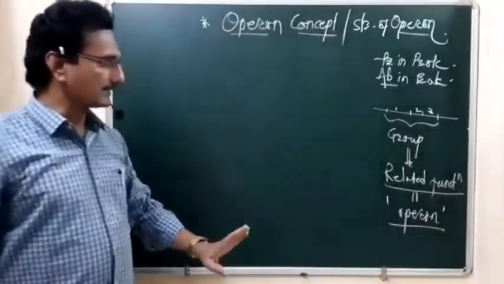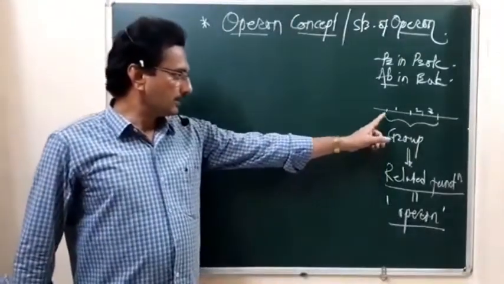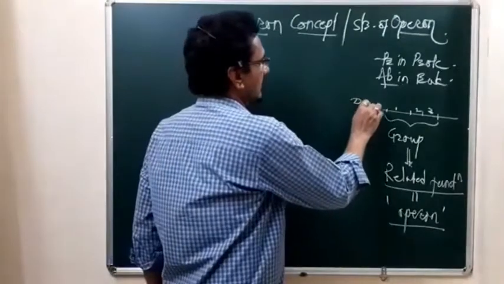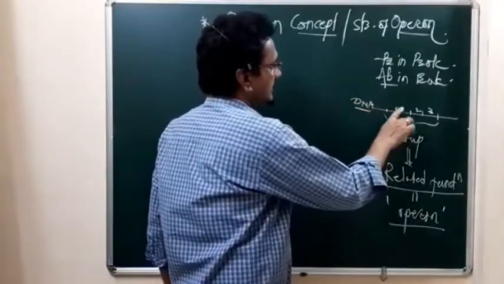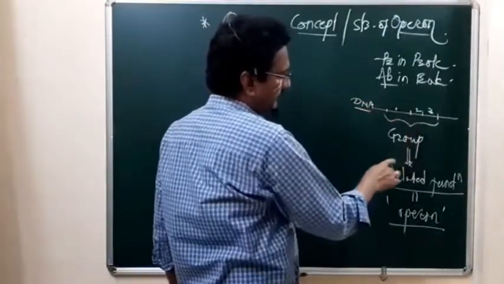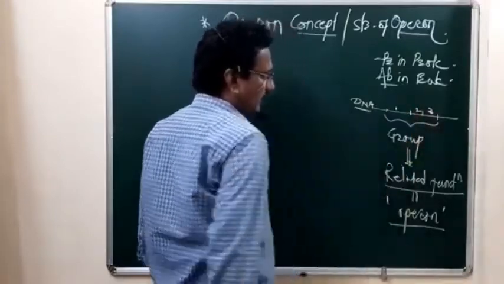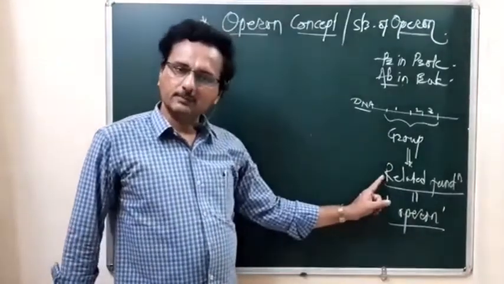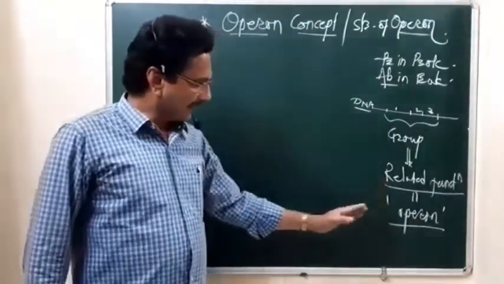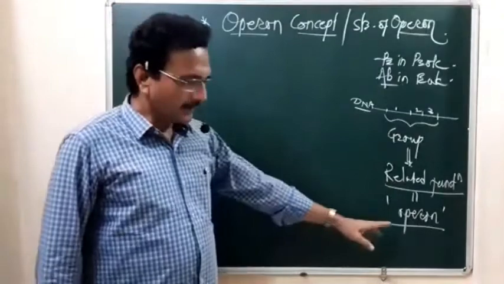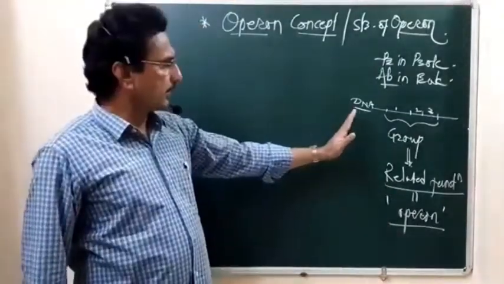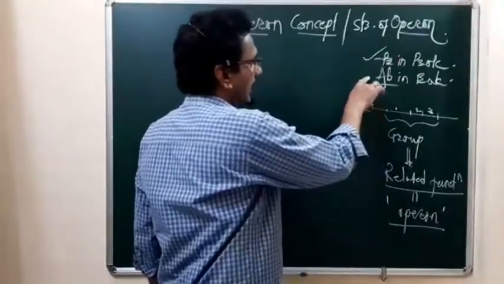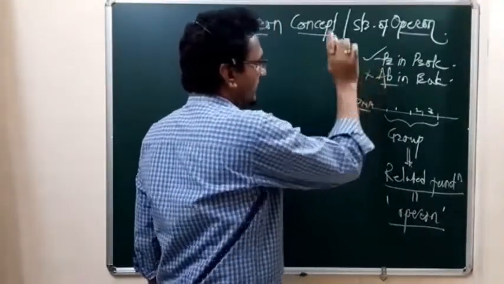So always remember this. These are genes present over the DNA. Suppose this is a DNA segment, and these are the genes: one gene, second gene, third gene. Such a group of genes having related function in metabolism is called an operon. Such an operon is present only in prokaryotes and is absent in eukaryotes.